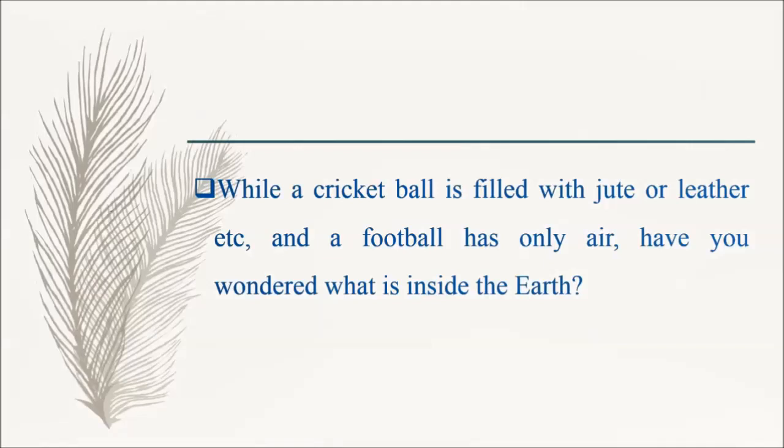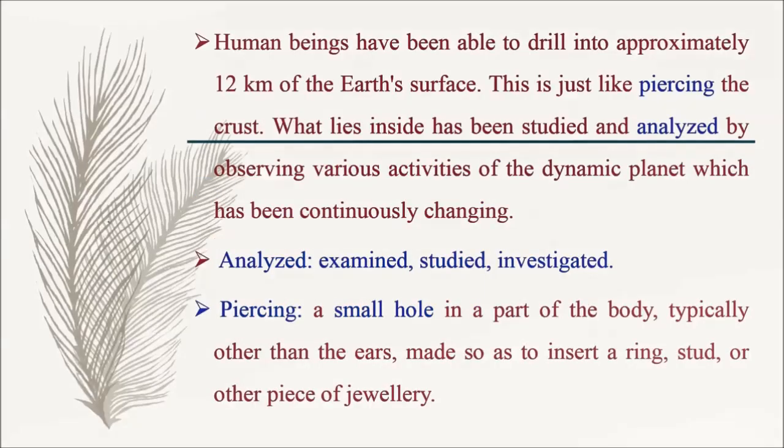While a cricket ball is filled with jute or leather, etc., and a football has only air, have you wondered what is inside the earth? First, let's see some keywords. Analyzed, piercing. Here, analyzed means examined, studied or investigated. Piercing means a small hole in a part of the body, typically other than the ears, made so as to insert a ring, stud or other piece of jewelry.